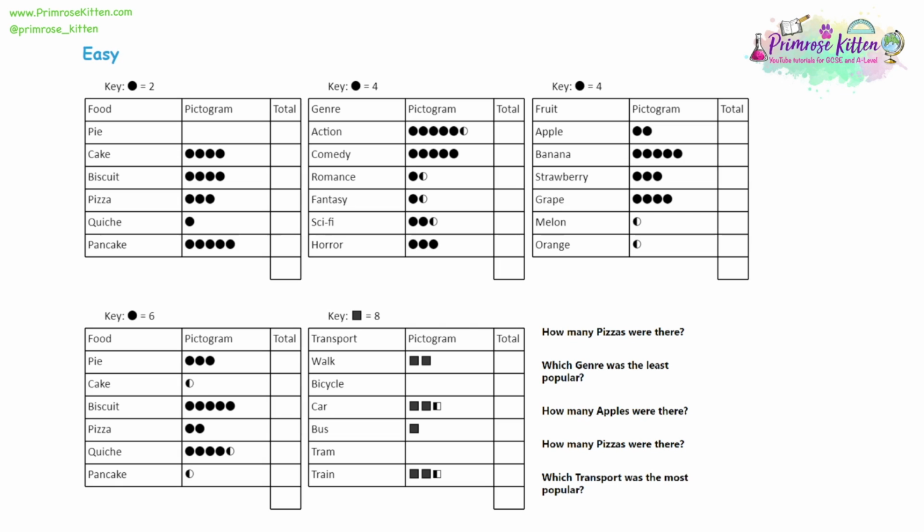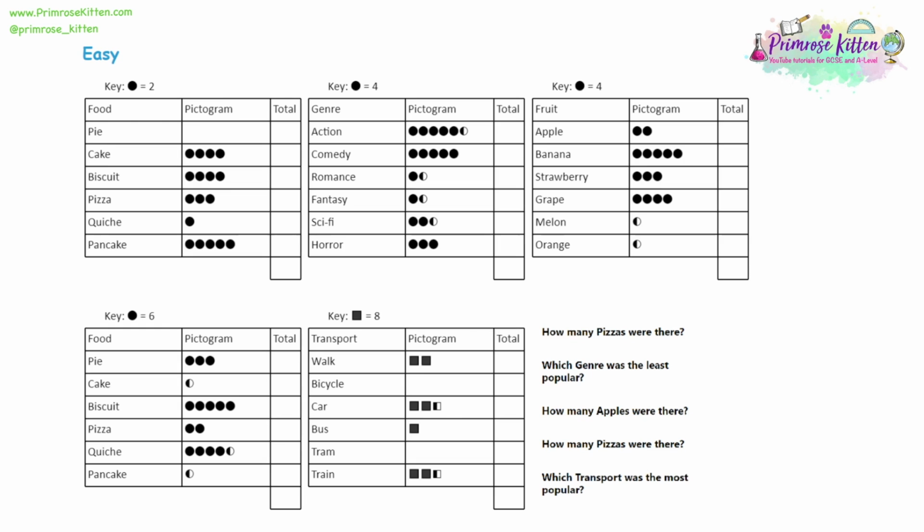We're going to have a look at pictograms. Now, pictograms are just a way to very quickly show information. So looking at the pictograms in front of us, in the top left corner, we have one about food and people have chosen their favourite foods. Now, there's no values for any of these. There's no total, but we can see from the dots the relative popularity of each type.